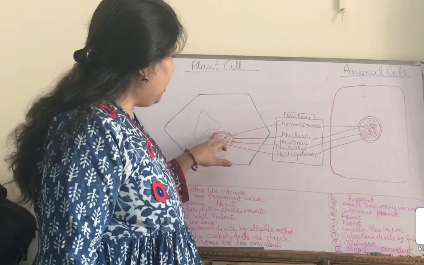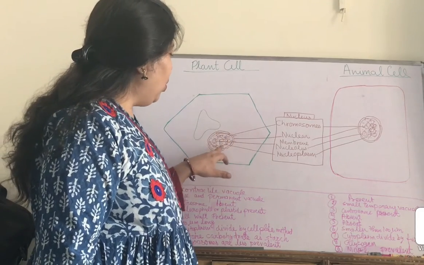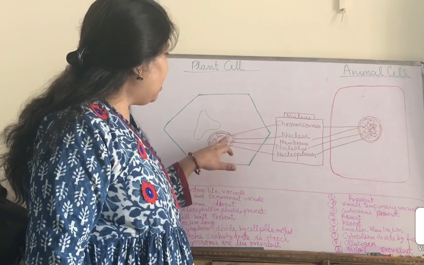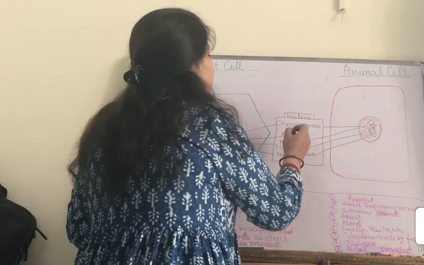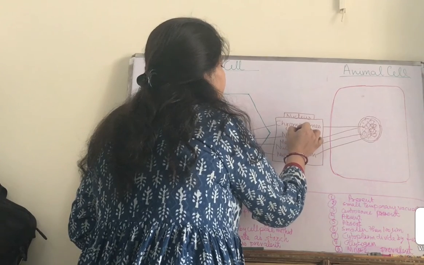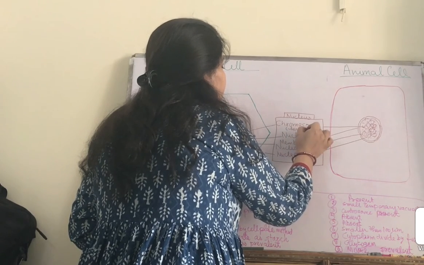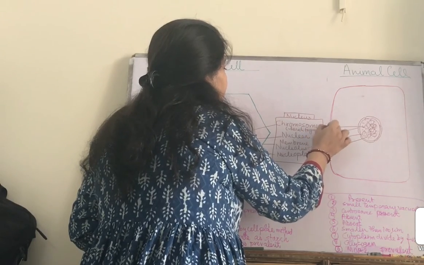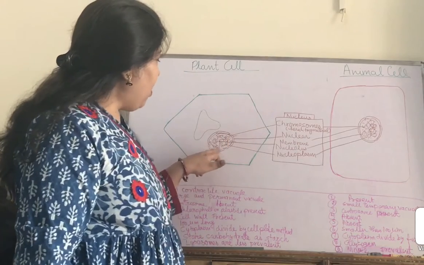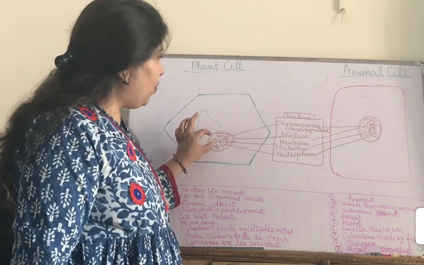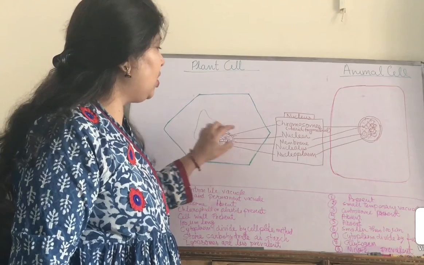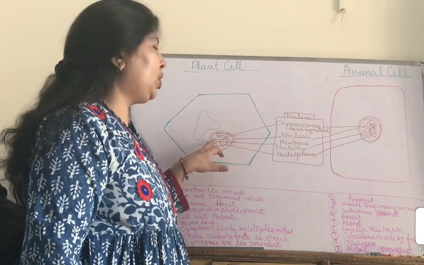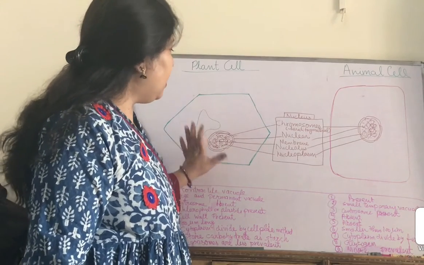Inside it there is a fluid called nucleoplasm, and some hereditary material, which is chromosomes. One small rounded structure is also found in the nucleus, called the nucleolus, and the nucleolus helps in the formation of ribosomes and RNA synthesis in the cell.